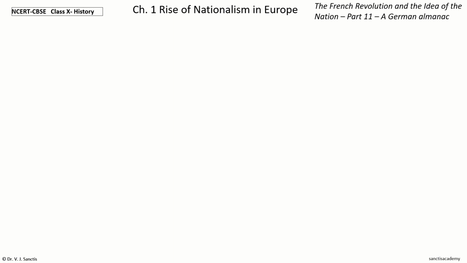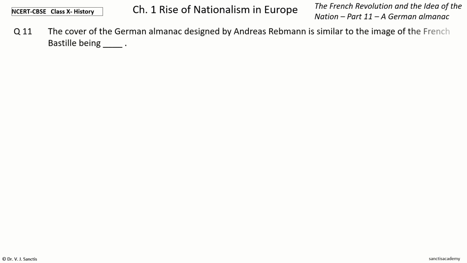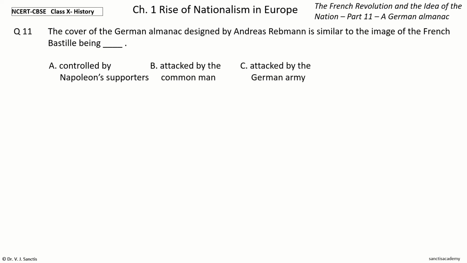Next question 11. The cover of the German almanac designed by Andreas Rebmann is similar to the image of the French Bastille being dash. The options are controlled by Napoleon supporters, attacked by the common man, attacked by the German army, stormed by the revolutionary crowd.